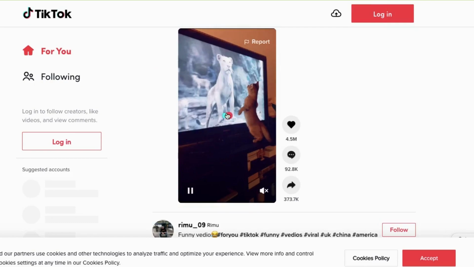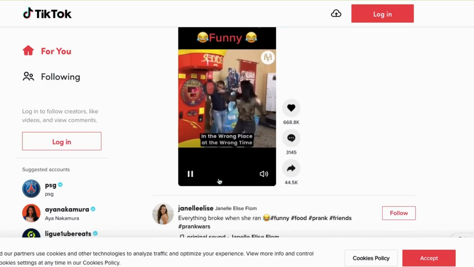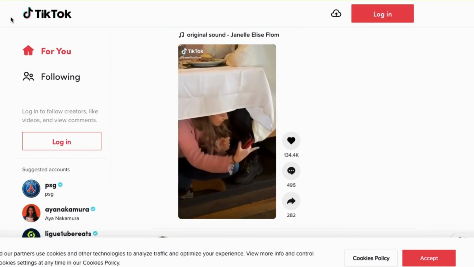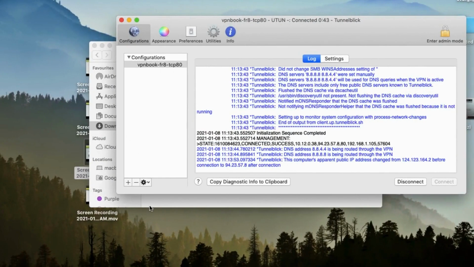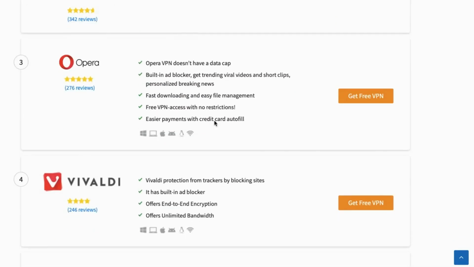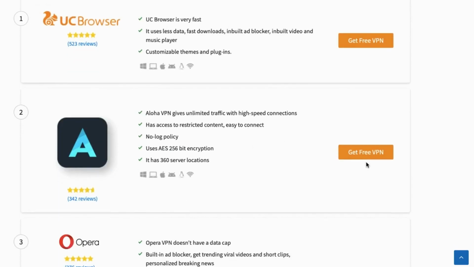Then open any website which is not authorized, like TikTok. As you all know, in India, TikTok is not available now. After connecting to VPN, it is opening, as shown here. You can watch any kind of website using this VPN. After that, you can disconnect. This is how you connect on desktop.